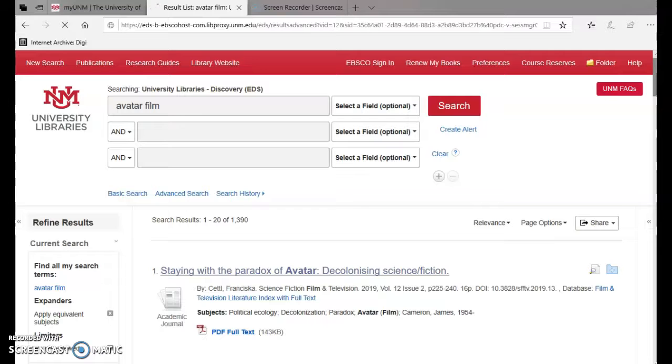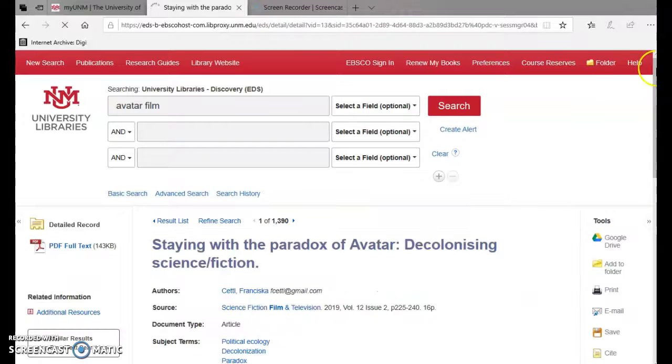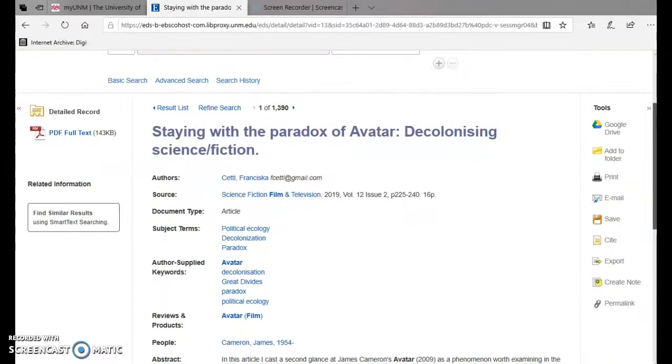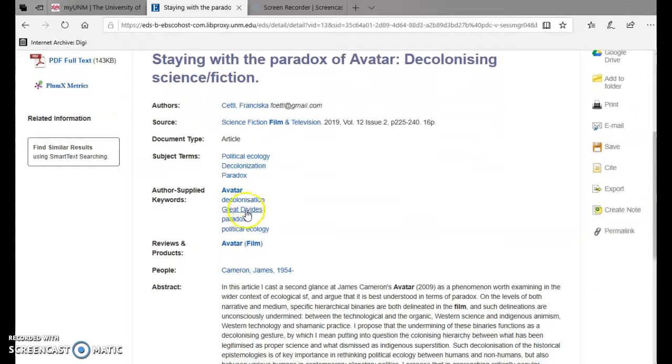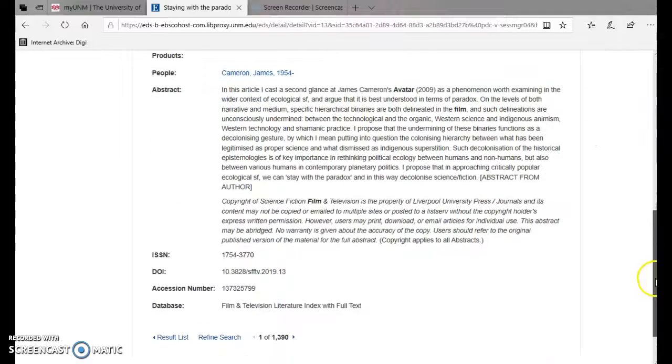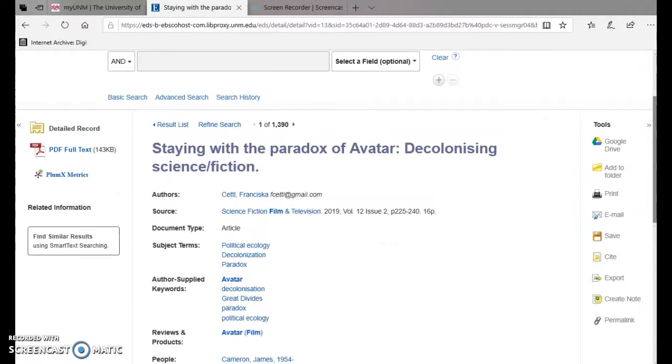So we found an article on Avatar. And again, here's their search word stuff. So let's say I wasn't actually really that interested in Avatar, but I wanted to look at decolonizing science fiction. I can switch to decolonization and see what comes up there. Or do a broader search on Avatar that isn't quite as narrow. So this is how it works.